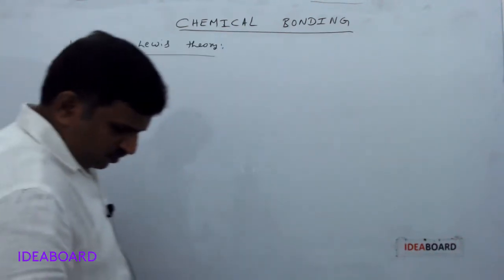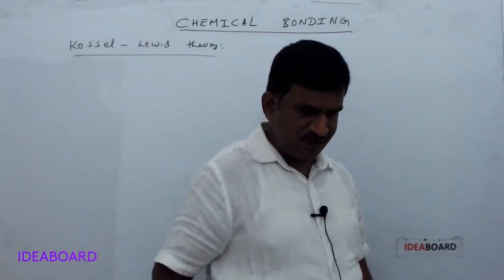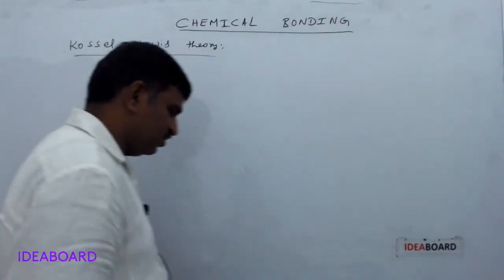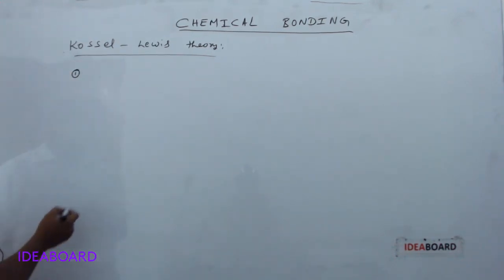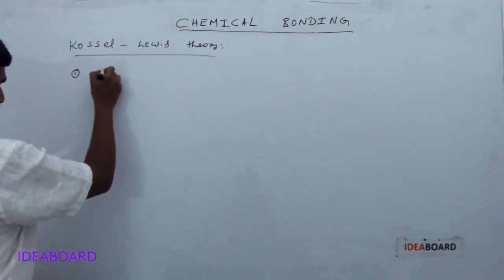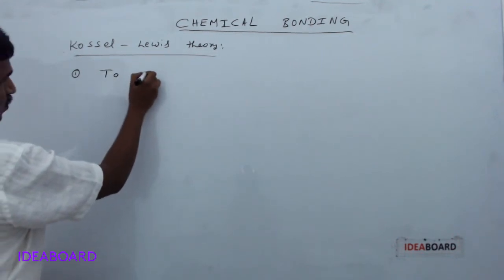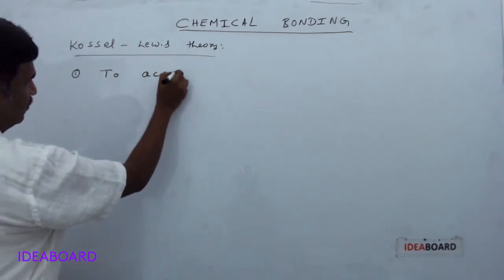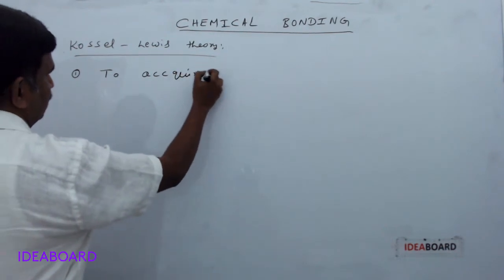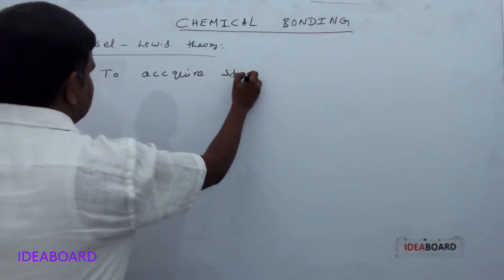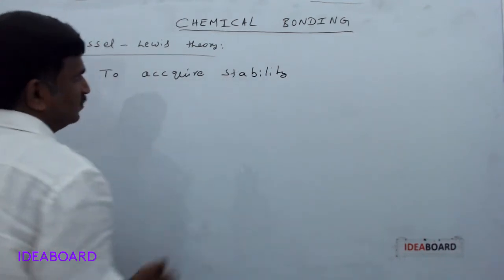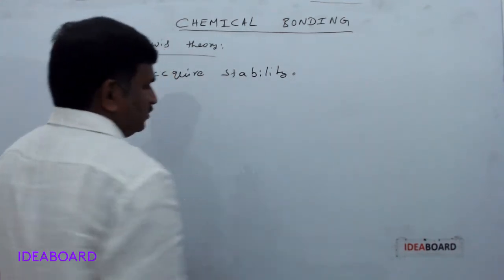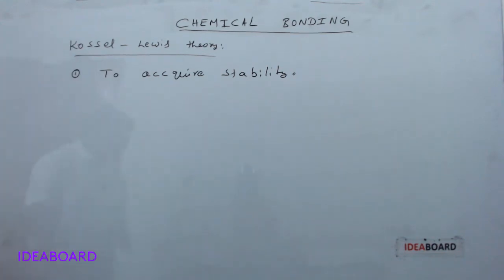What they observed, first, is that atoms are trying to acquire stability. To get stability, atoms participate in chemical reactions or chemical bond formation.